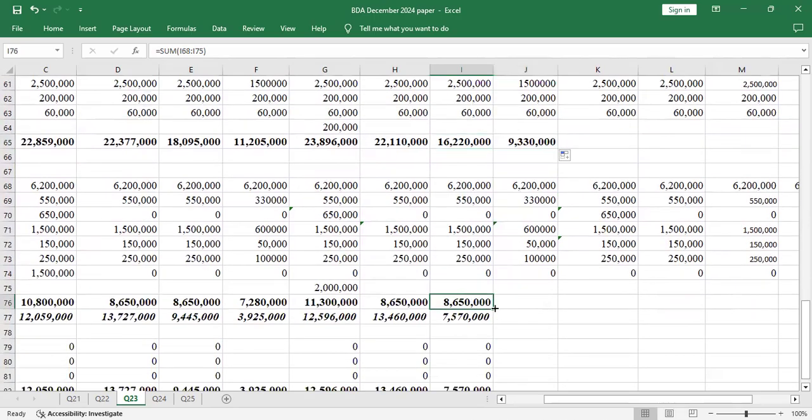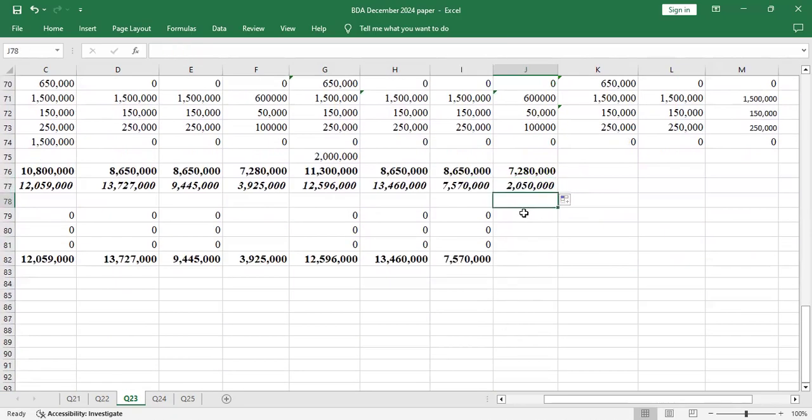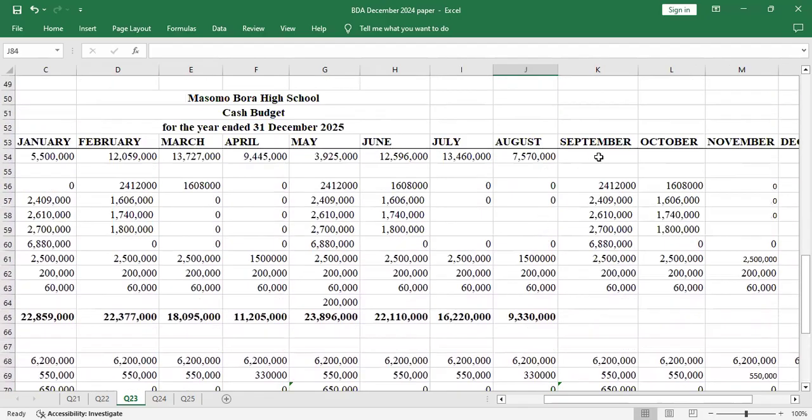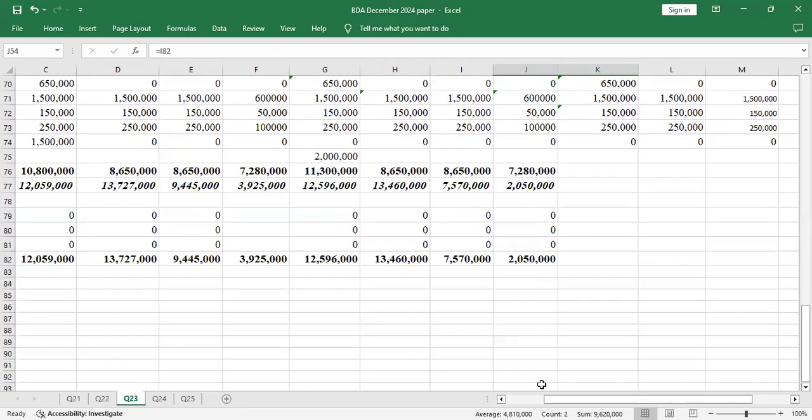Do the same here. Sorry. You drag that. And you drag also that. Then you have 0, 0, 0. Then you drag. Yeah, so that is the end balance. It will now form part of September. Yeah, September. So you don't even copy, you just drag. That value will just come. This value here will just come up.